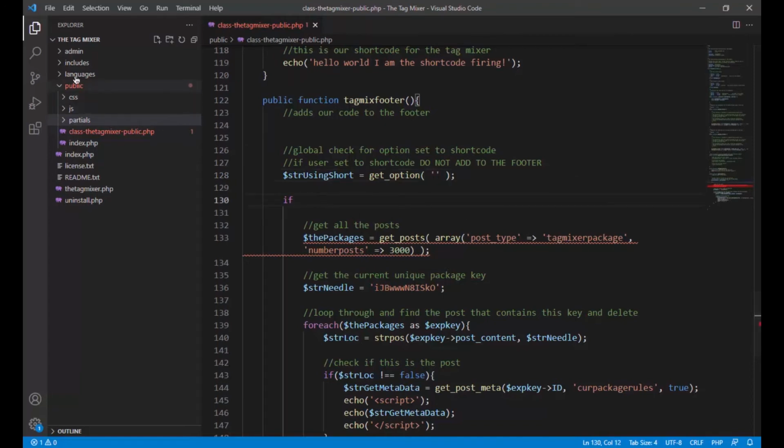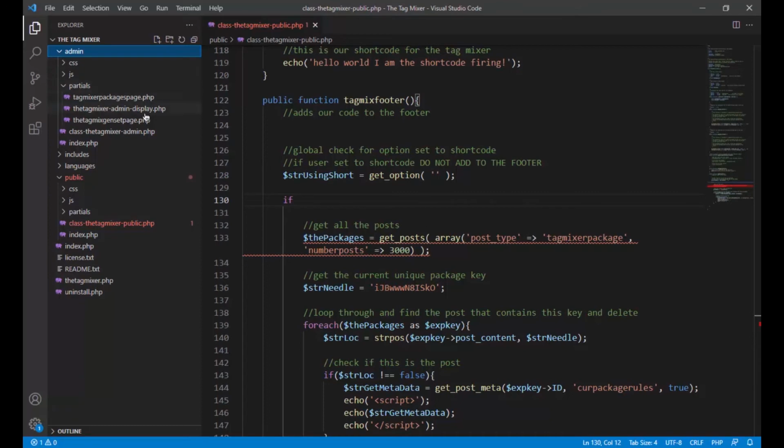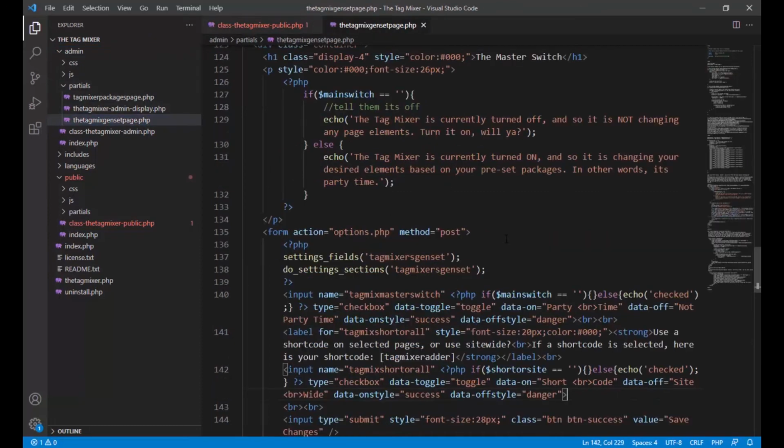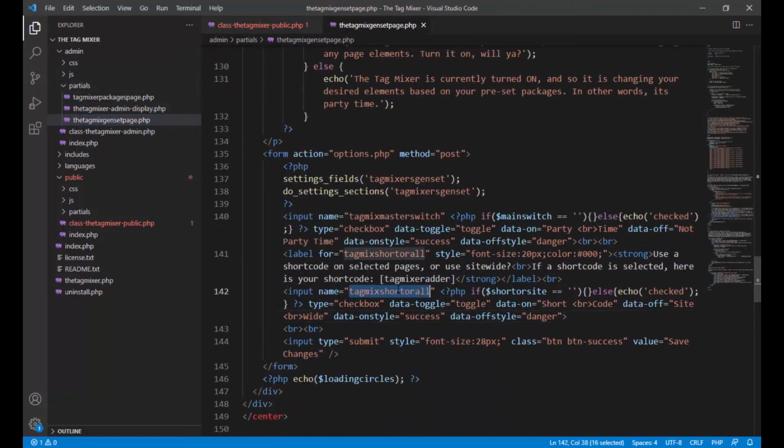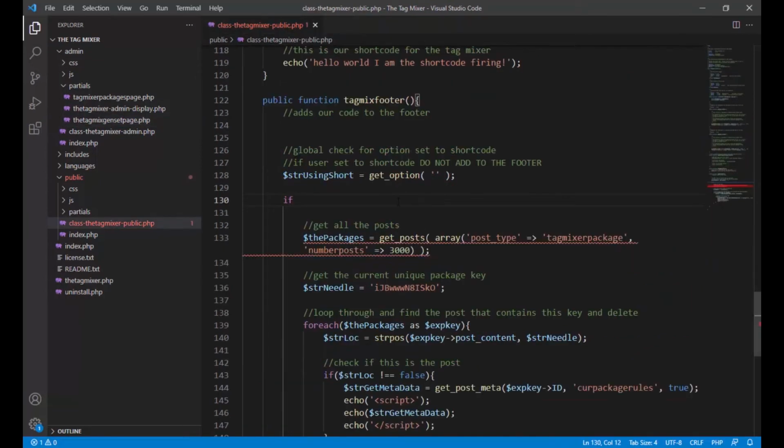No big deal. So back in the admin, I actually should have pulled it over on the genset page. It's this right here, remember? That's the field that's being saved in our database. So we need to take that now. That's the one that tells us if it's a shortcode or site-wide. We need to get that option right here.